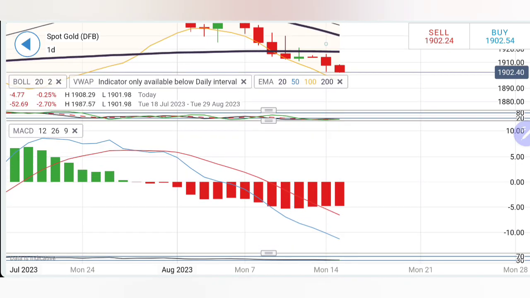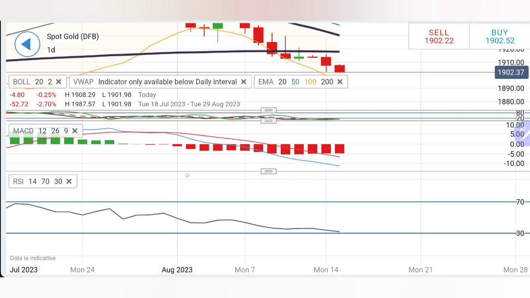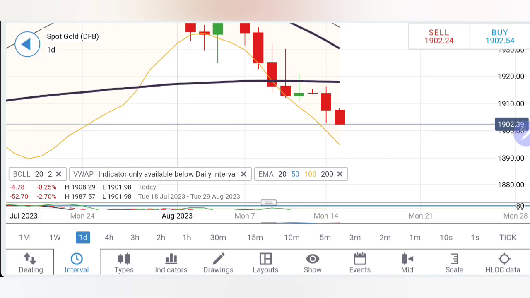Stochastic extremely oversold. MACD is divergent bearish. RSI is already hitting at bottom. Considering this, yes, one can buy at 1908. However, 1914, 1916 is the zone which you should look forward to.